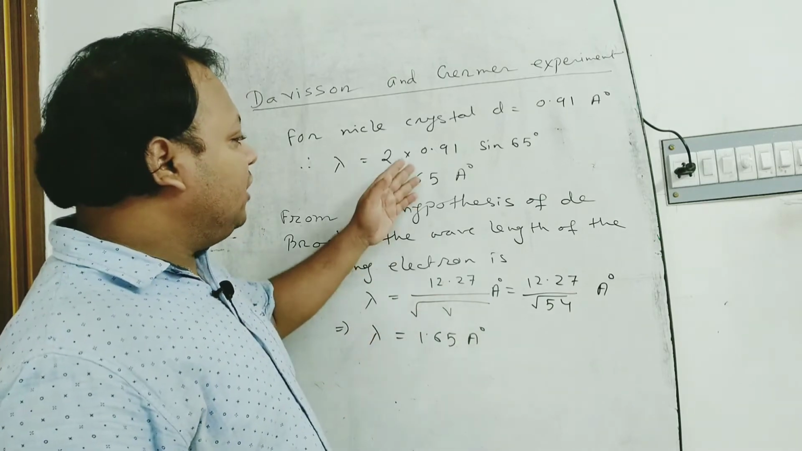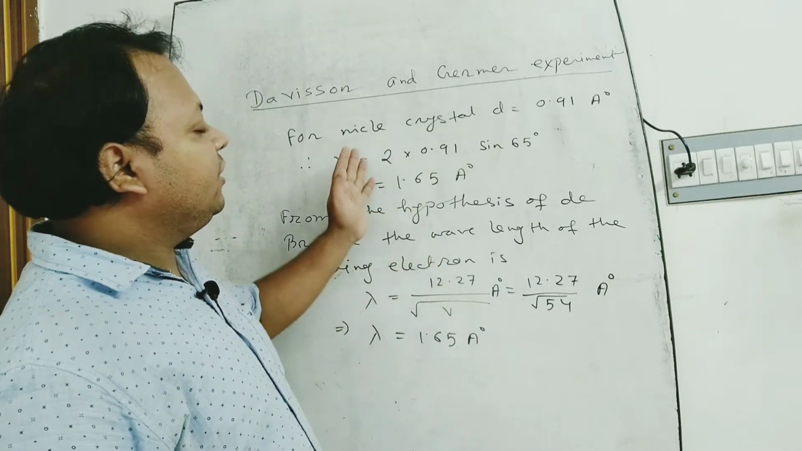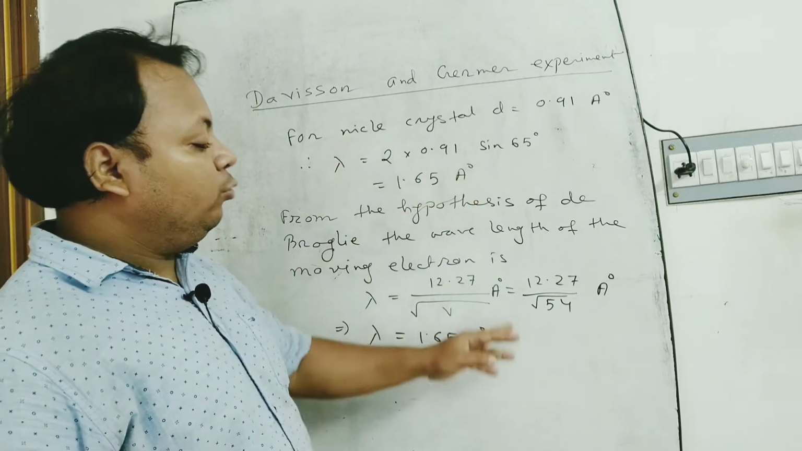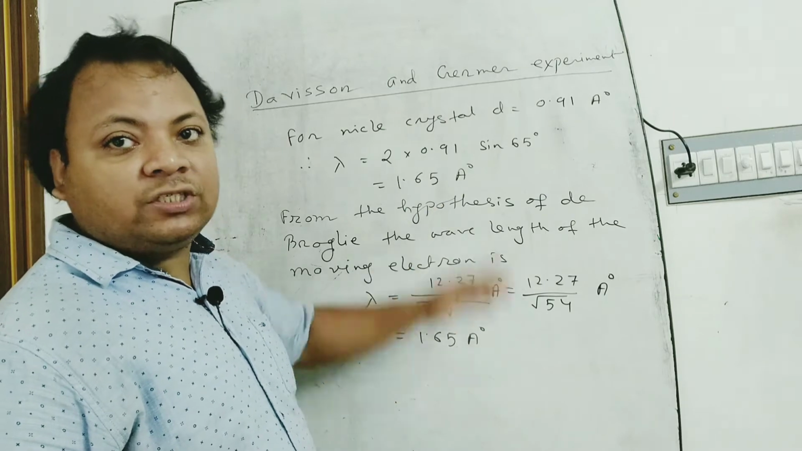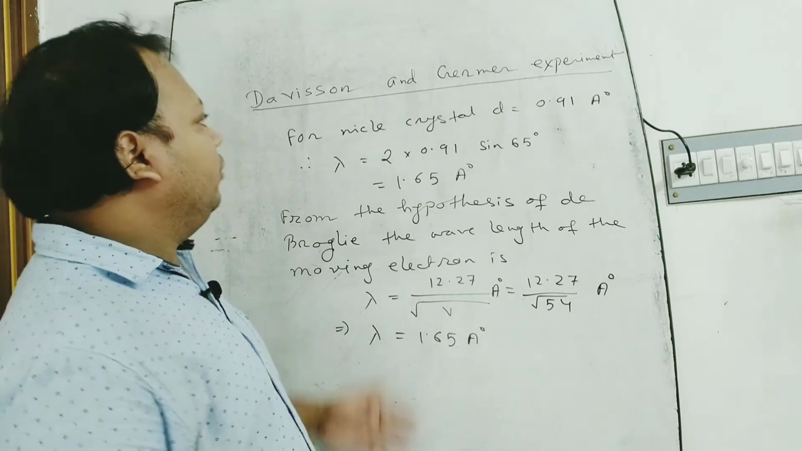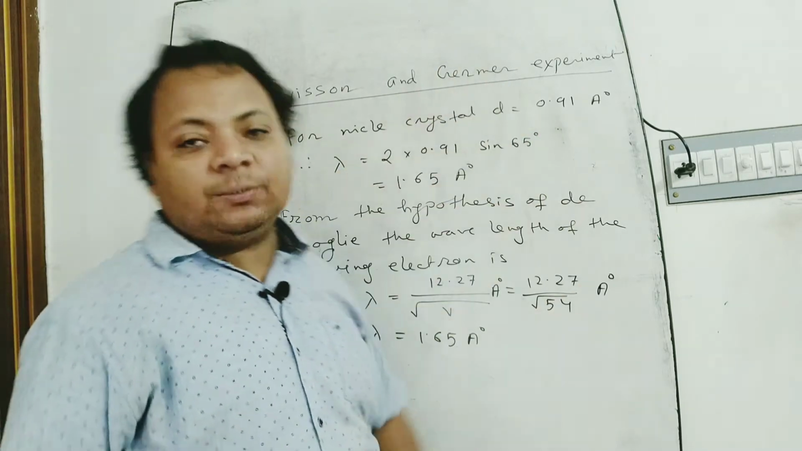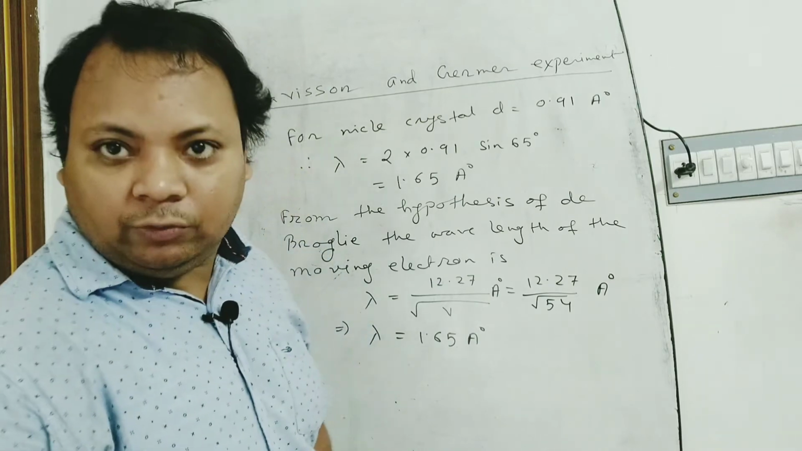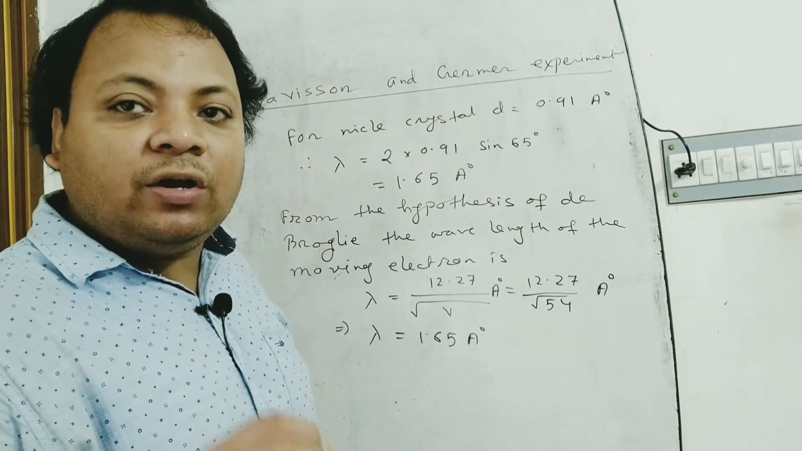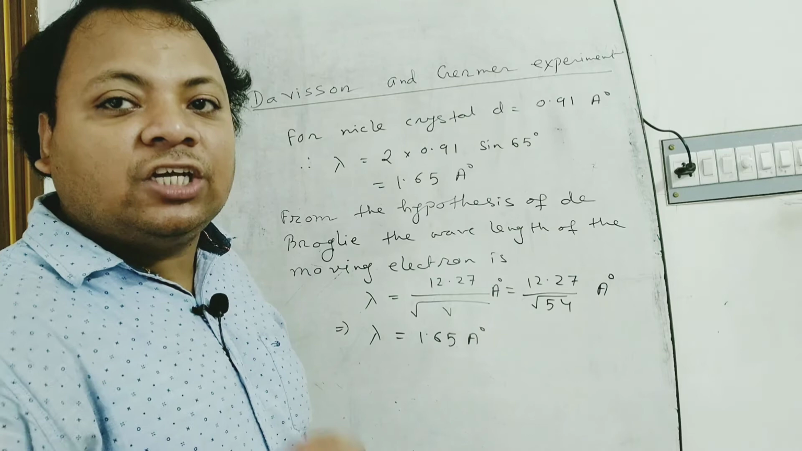Therefore, the two values, the experimental value and the theoretical value, support each other. Therefore, the Davisson-Germer experiment supports de Broglie's hypothesis. That's why de Broglie's hypothesis is true.